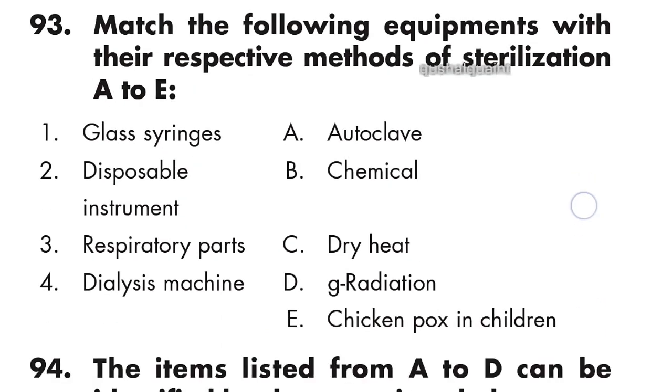93. Match the following equipment with the respective method of sterilizing A to E. Glass syringe is dry heat. Option C is right. Disposable instrument is autoclave. Dialysis machines is chemicals.